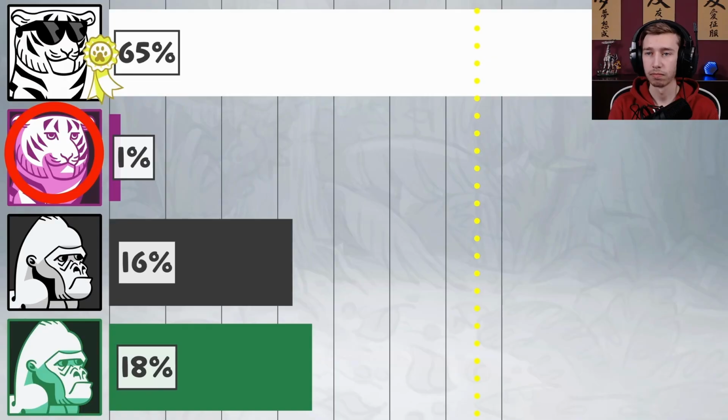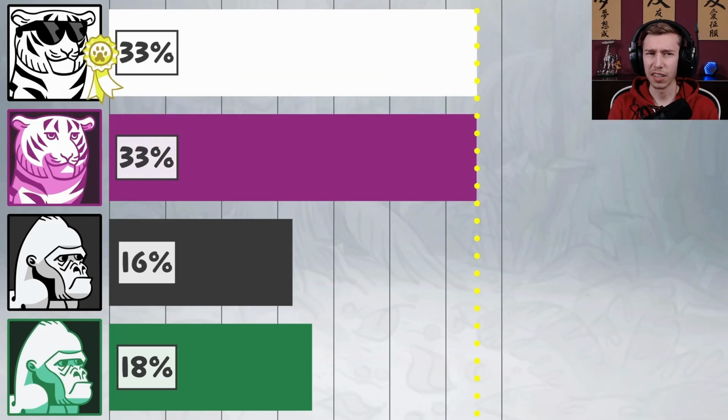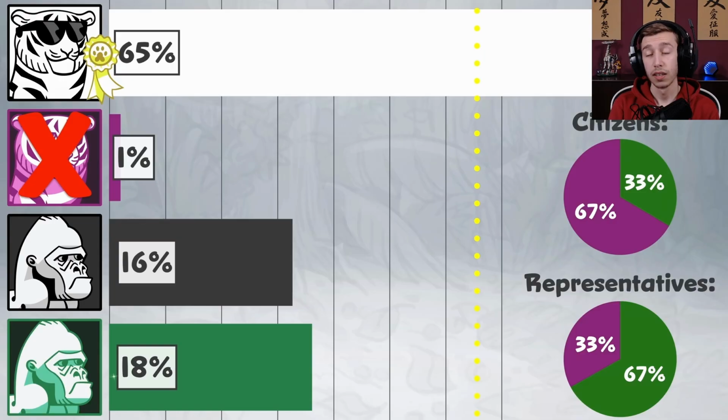If a candidate has more votes than they need, like White Tiger does, the first step is to give the extra votes to their second choice. This gets Tiger to 33% and he becomes the next representative. If that seems strange, there are 2 things to consider. If instead the extra votes were ignored and Tiger eliminated, then the gorillas would get the remaining 2 wins, which would obviously not be representing the range very well.